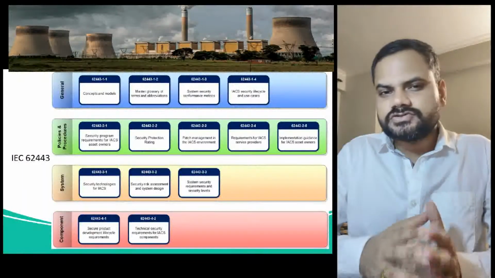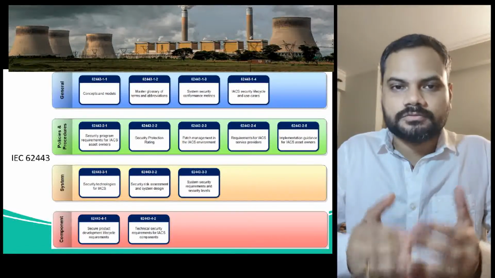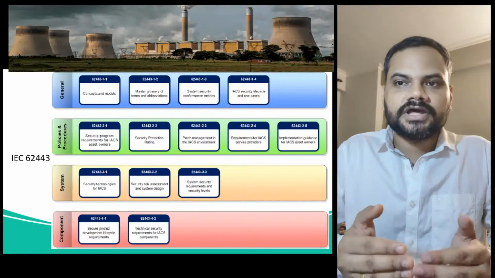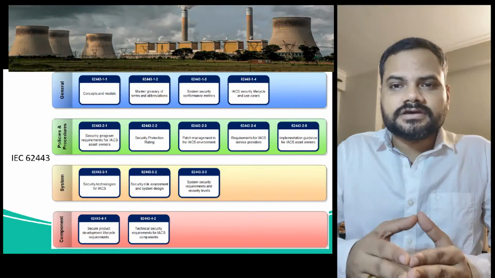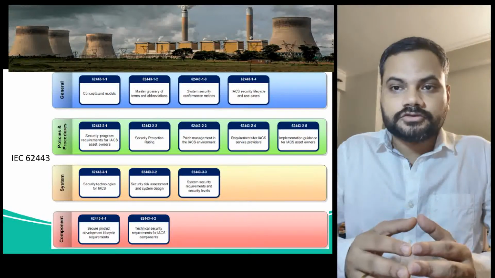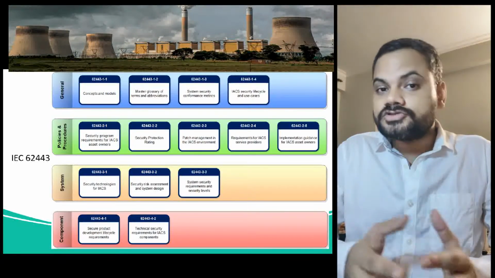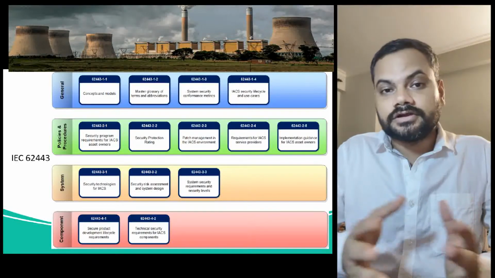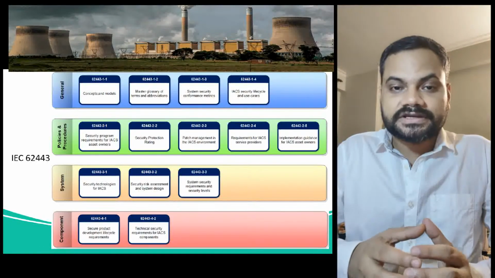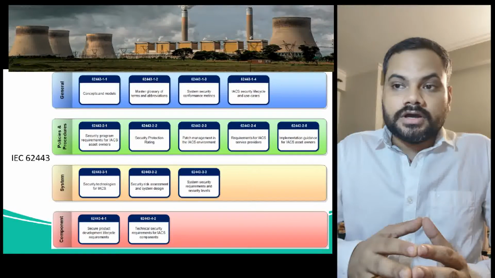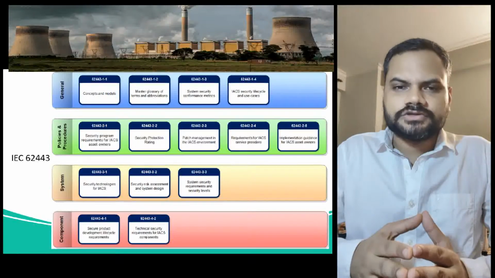Next, IEC 62443 has four tiers. The first tier is the general tier. It talks about the glossary, the concept models, some use cases, and some abbreviations. So this is quite general. The second tier is policies and procedures. It talks about the security program in an IACS system, the security protection rating, and the patch management in an IACS system. Patch management is quite important, and it is in this tier. Next come the requirements of the asset owner and the guidance for the suppliers. These also come in this tier.